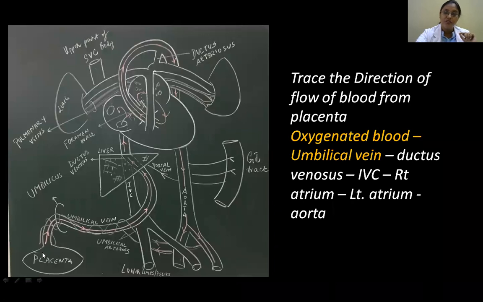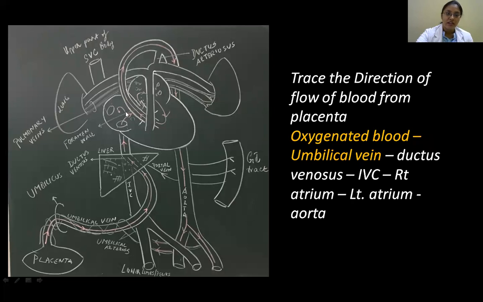Next here, I'm showing you the direction of the oxygenated flow. So from here, in the placenta, the oxygenated blood, we have single umbilical vein, left one. So the blood is going here. This is umbilicus entering into the fetus. Then going here through ductus venosus. It is bypassing the hepatic sinusoids in the liver because this is bringing very important blood, highly oxygenated blood. So it does not want to waste by mixing with the other blood coming from the GI tract. So it's bypassing this hepatic sinusoids, entering into the inferior vena cava and enters into the right atrium.